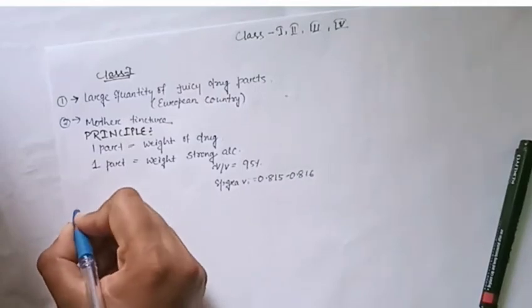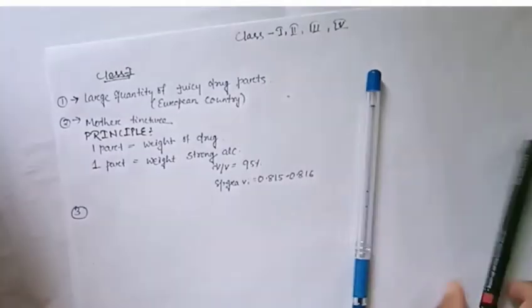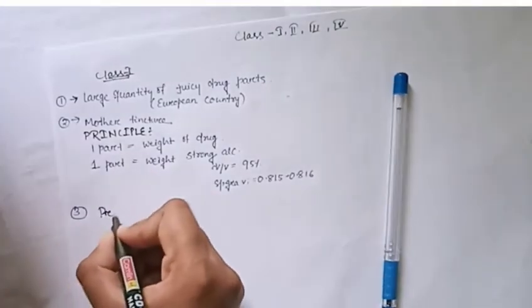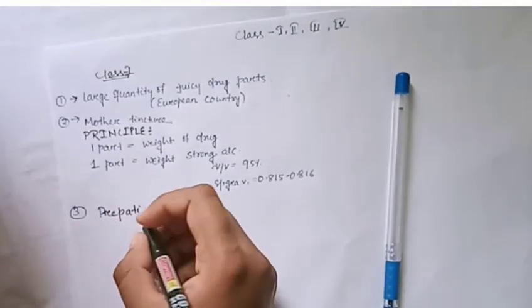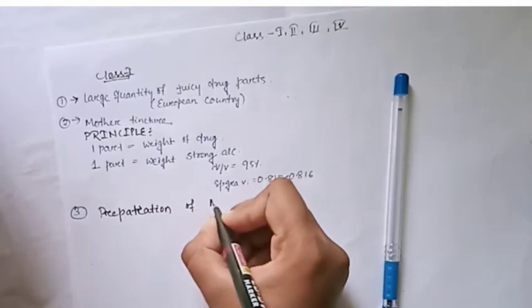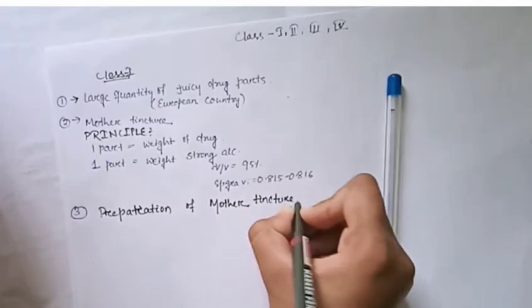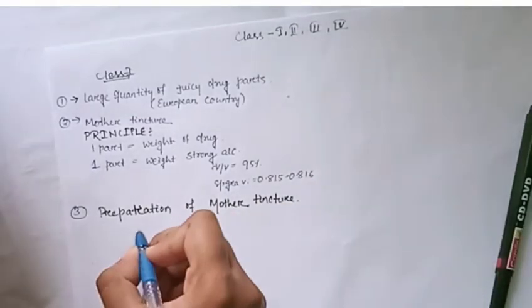Now the third thing we should remember is how to prepare the mother tincture. After knowing the principle, we go towards the preparation of mother tincture. In this class the solution formed is mother tincture.